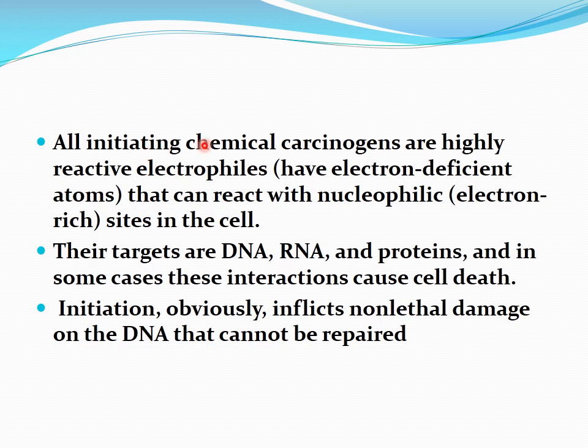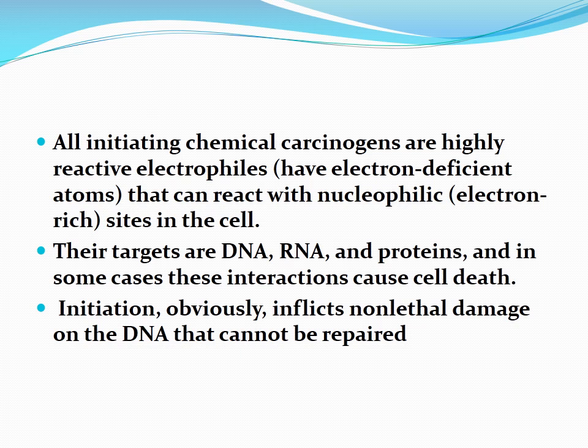All initiating chemical carcinogens are highly reactive electrophiles, that is, they have electron-deficient atoms that can react with nucleophilic, that is, electron-rich sites in the cells. So their targets are DNA, RNA and proteins, and in some cases these interactions cause cell death.